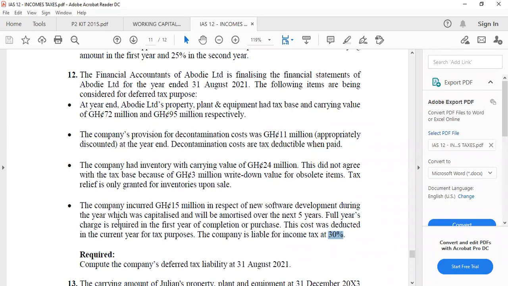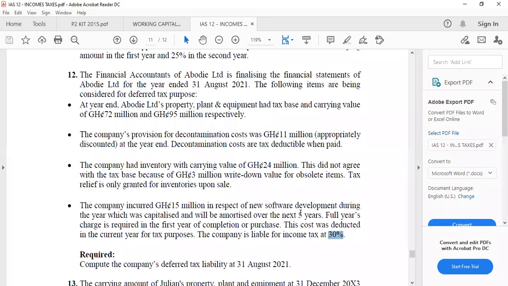But you are capitalizing this and you are saying that you are going to amortize it over what? 5 years. Question say that full year's charge is required in the first year of completion. So if you are doing 5 years and we are charging full year, what should have been the amortization for the first year? 3 million.